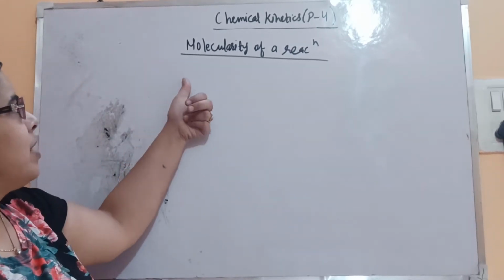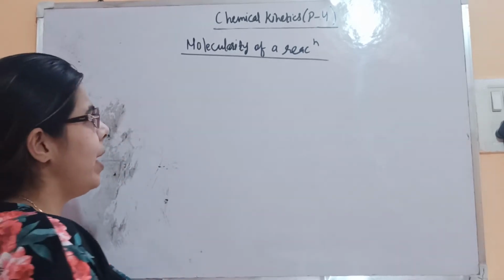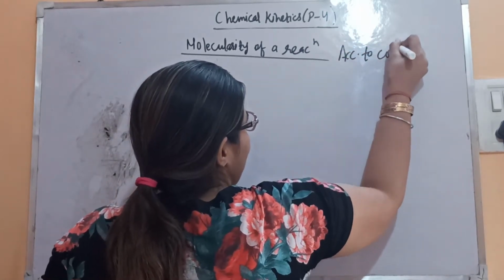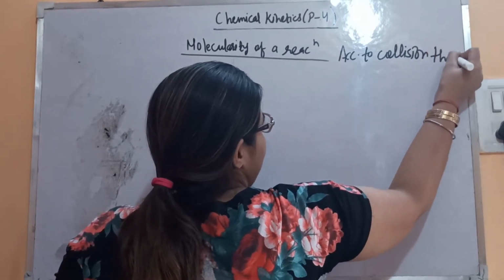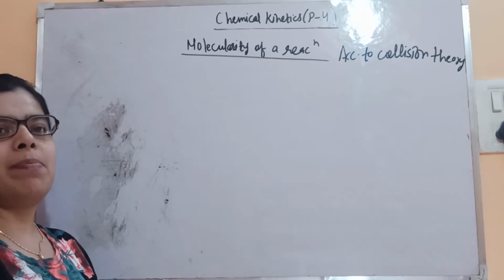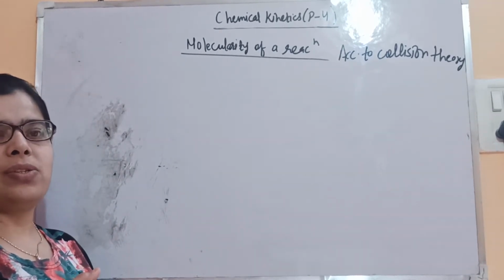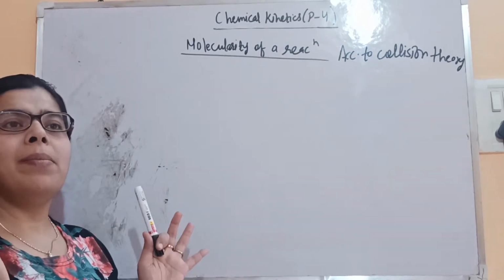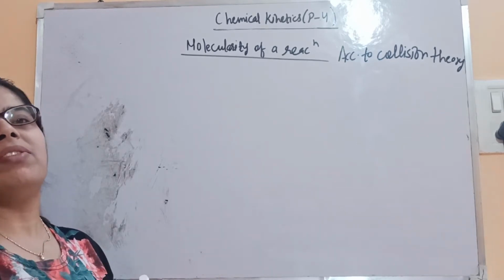As the name suggests, molecularity means molecules are related. According to collision theory, which we will study in detail in this chapter, when the reactant molecules are taking part in the reaction, they should come close to each other and collide with one another.